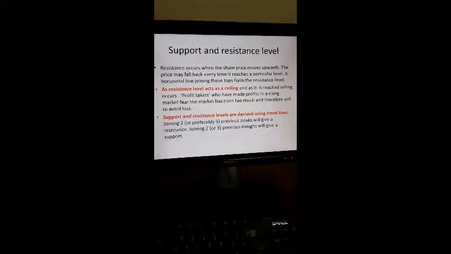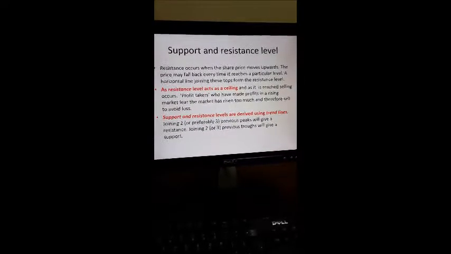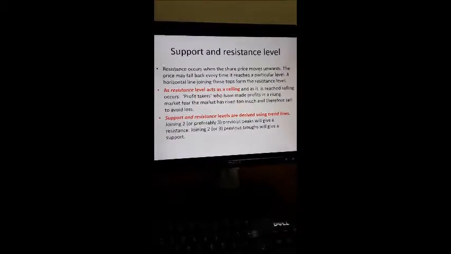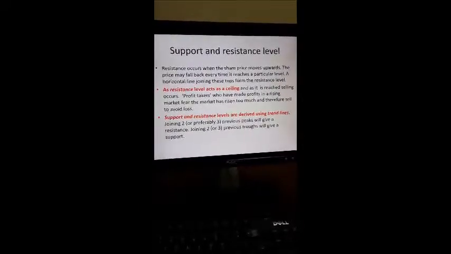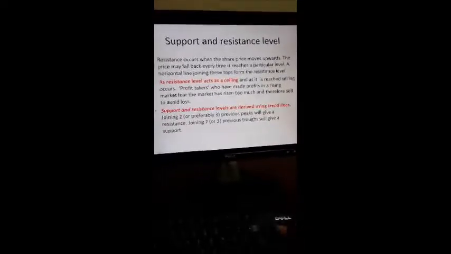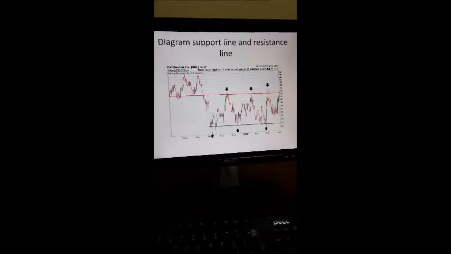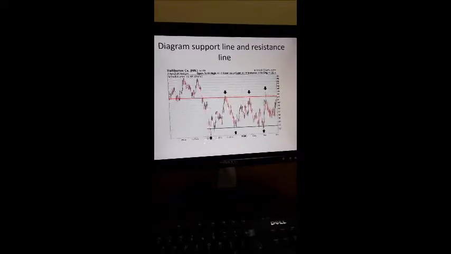The support and resistance levels are derived using a trend line. If you join two or three previous peaks, you will get a resistance level. If you join two or three previous troughs, you will get the support level. We will define what a trough and a peak are. Now we have a diagram which shows the support line and the resistance line.